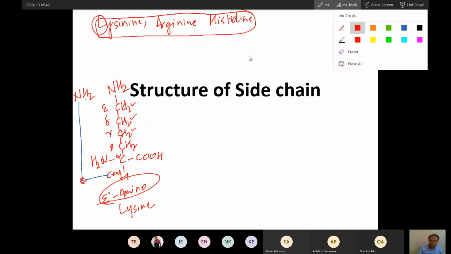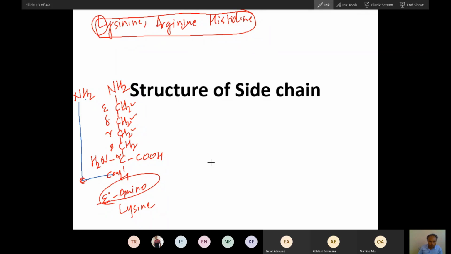Now let me draw again the structure of arginine. This is acid, and this is amine. Structure of arginine: three carbons, alpha, beta, gamma, delta.